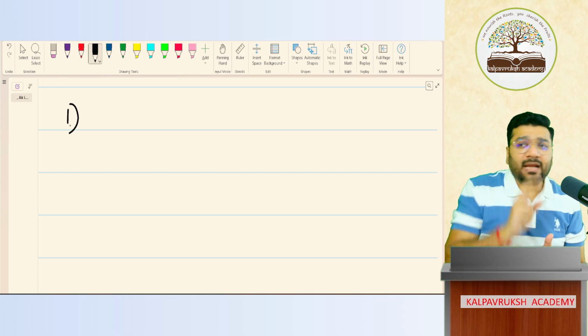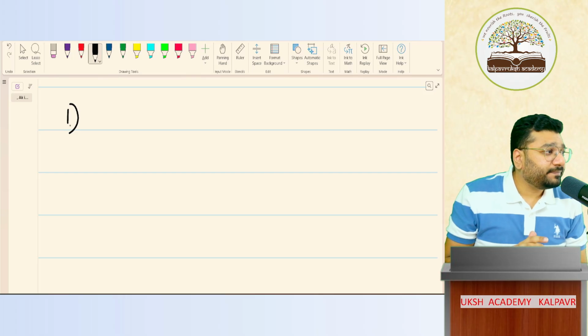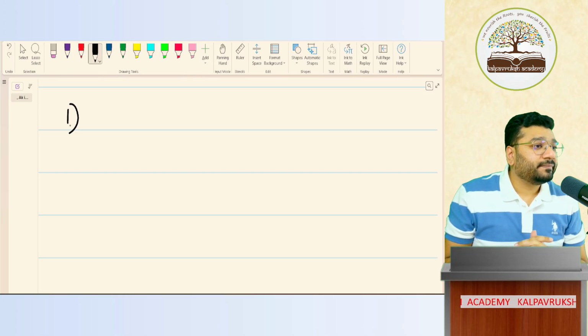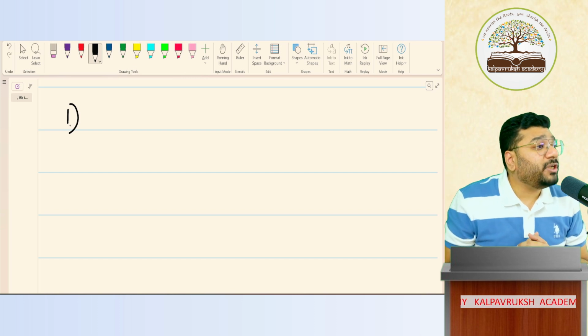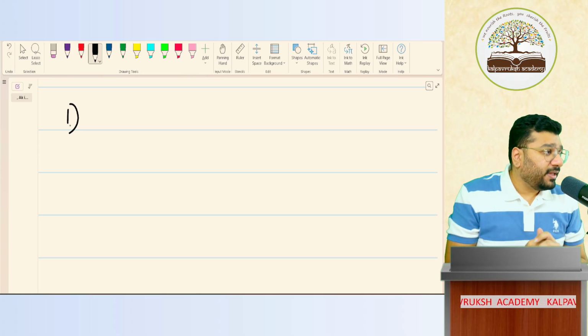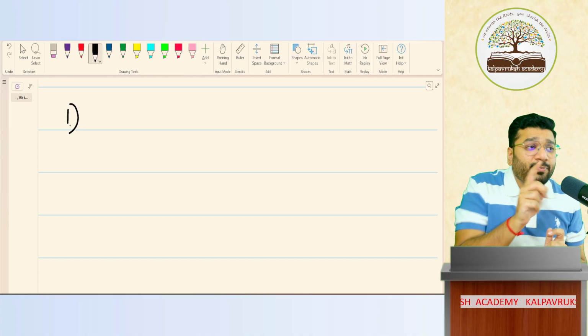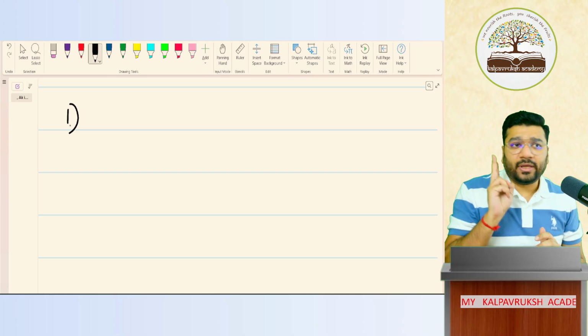Second point, we spoke about objective. What is the objective of AS 15? To account for expenses in the period when the benefit is received. And if any money is not paid, the corresponding amount should be recorded as a liability in the period when the service is rendered. Okay, objective over.